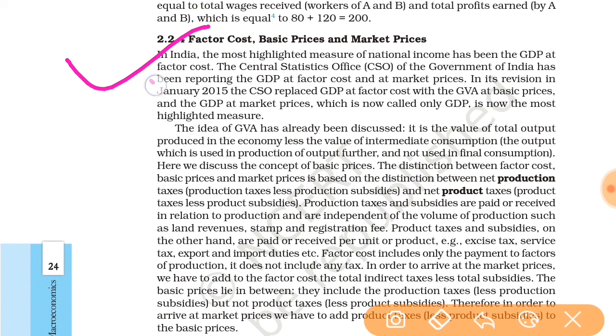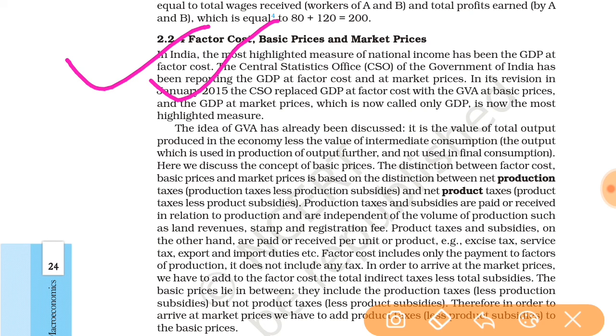Another important point is that the Central Statistics Office of the Government of India has been reporting the GDP at factor cost and at market price. In its revision in January 2015, the CSO replaced GDP at factor cost with GVA at basic prices, and GDP at market prices, which is now called only GDP, is now the most highlighted measure.